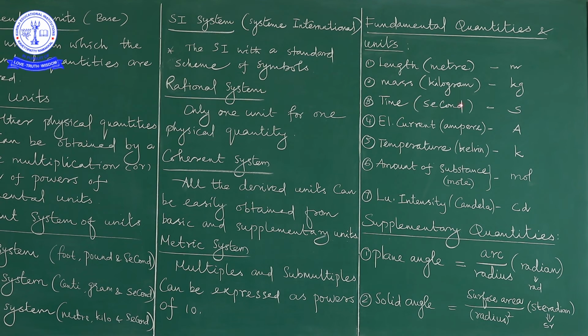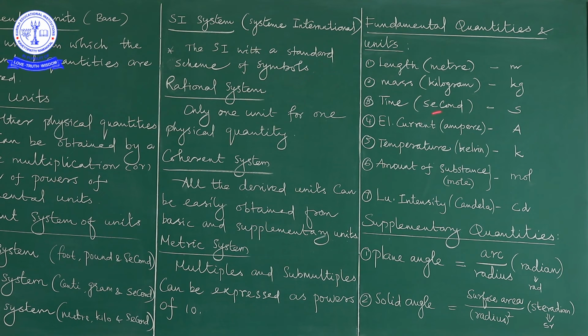And next is the mass. What is the unit of mass? Kilogram. We have to define a kilogram. So 1 kilogram is nothing but the mass of the prototype cylinder of platinum iridium alloy. These words are newly heard for you, so in future classes we will explain them very deeply. What is that? Kilogram.